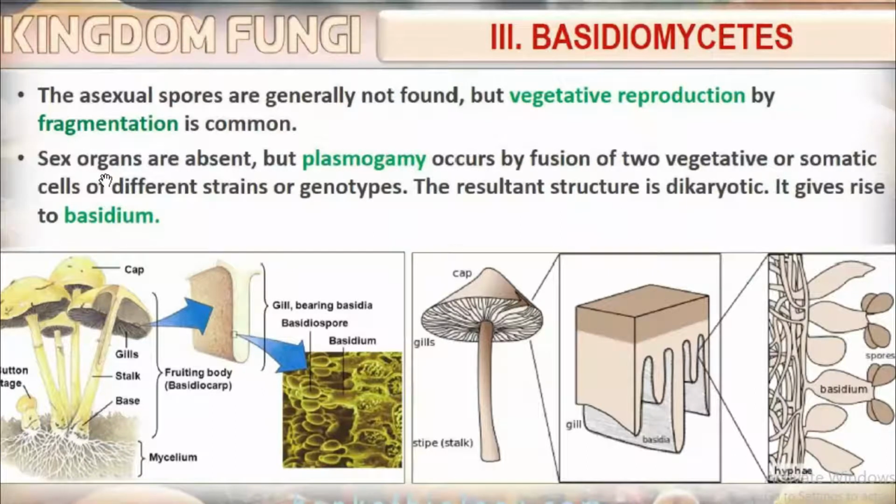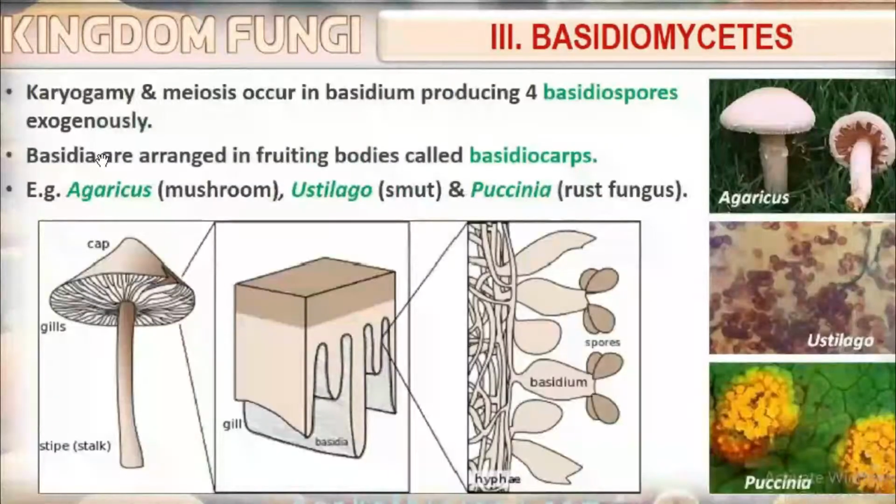Sex organs are absent, but plasmogamy occurs by fusion of two vegetative or somatic cells of different strains or genotypes. The resultant structure is dikaryotic. It gives rise to the basidium. Karyogamy and meiosis occur in the basidium, producing four basidiospores exogenously. The spores are haploid because the cell division is meiosis. Basidia are arranged in fruiting bodies called basidiocarps.